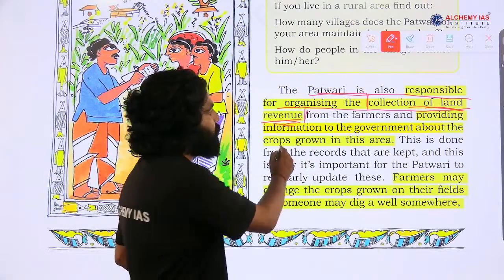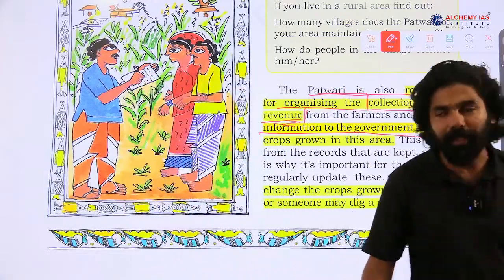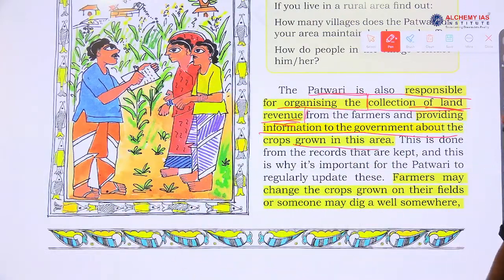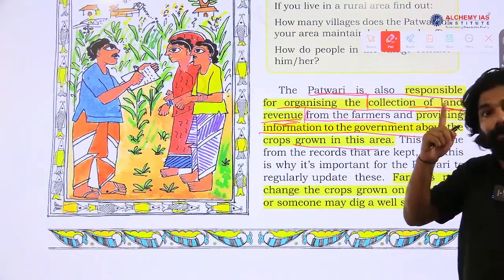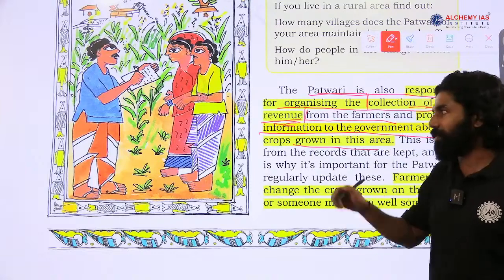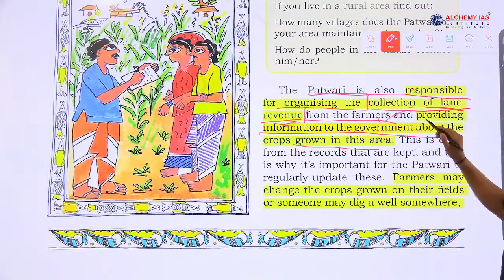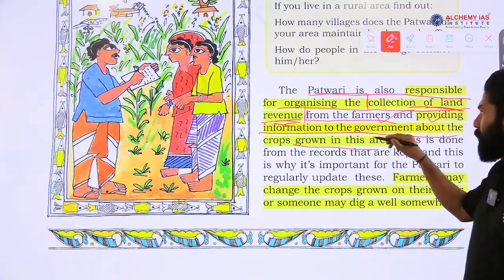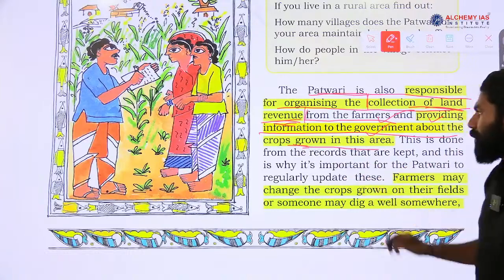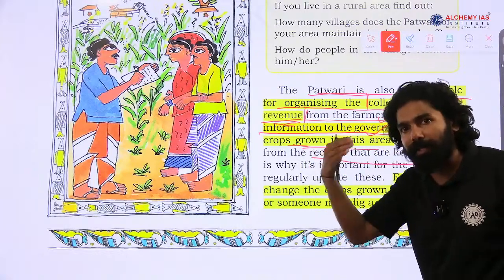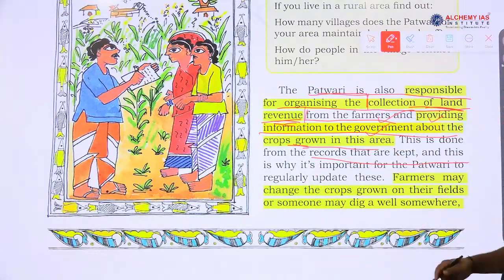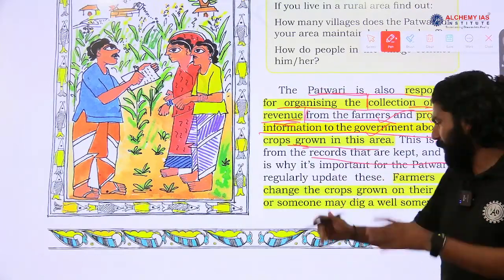The Patwari also provides information to the government about the agricultural crops that are cultivated in that area. The village officer will collect the revenue from the farmers and will also inform the government about the crops grown in the area, because they record which crops are cultivated in a particular piece of land owned by a particular person, A, B, C, D or XYZ.